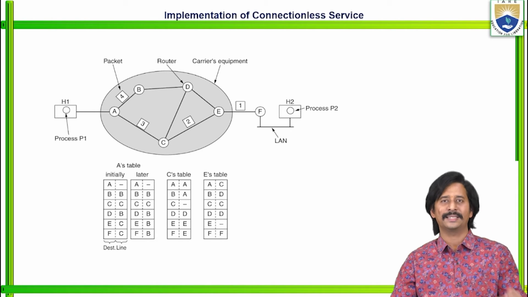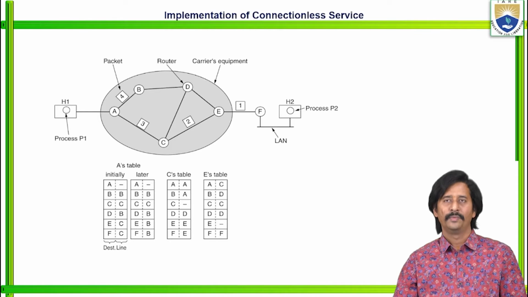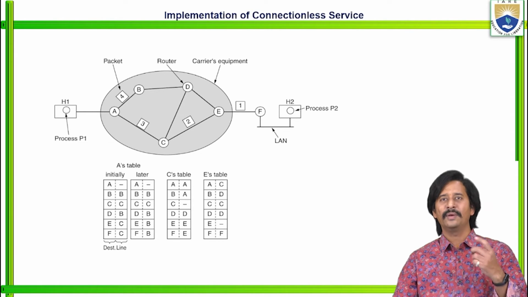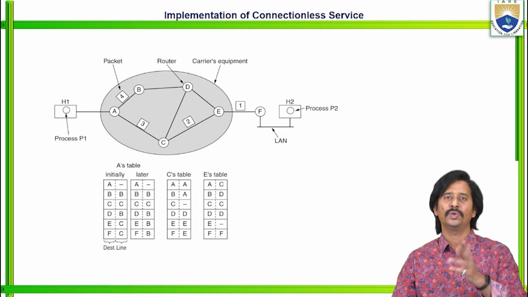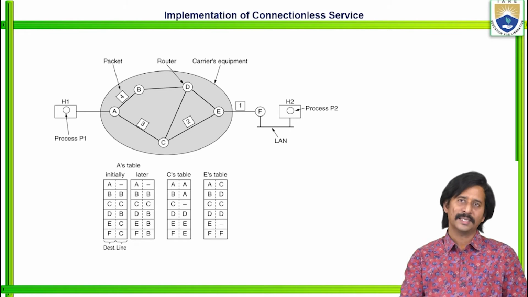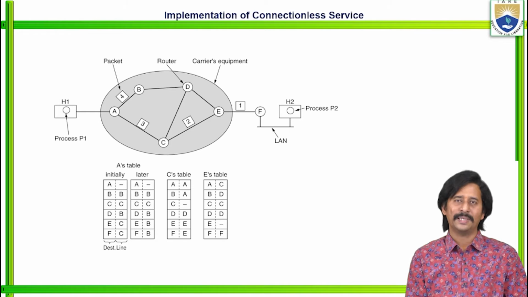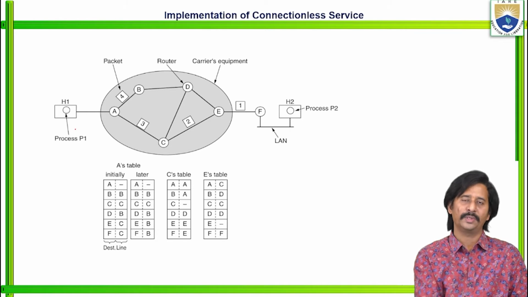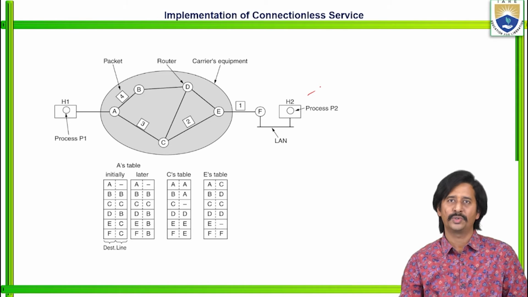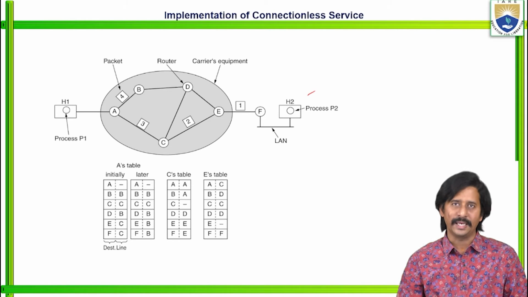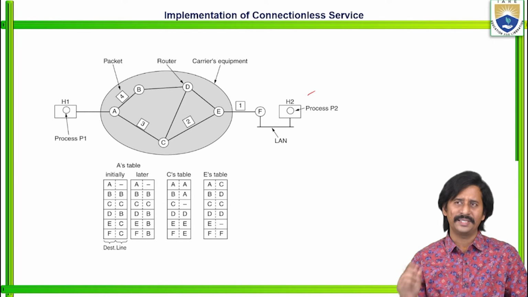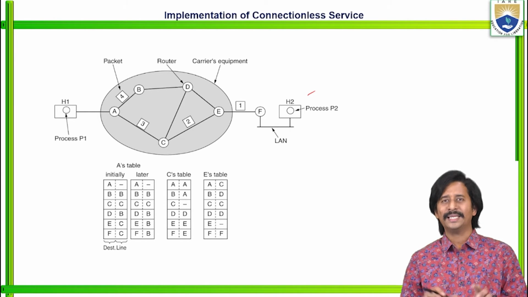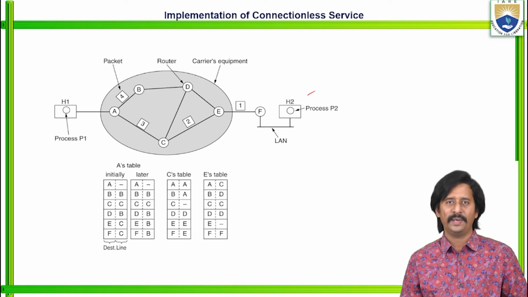Implementation of connectionless services. You know, connectionless means each and every packet chooses its own path from source to destination. So let us consider the same example, the same subnet: host 1 which executes process P1, and host 2 which executes process P2. These are the routers A, B, C, D, E, F. Now, how is the connectionless service implemented? You know, in connectionless there is no predefined path.